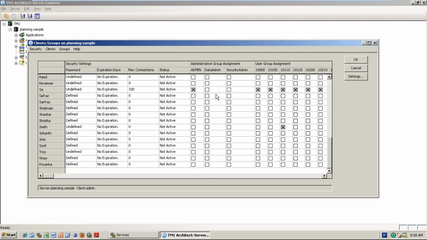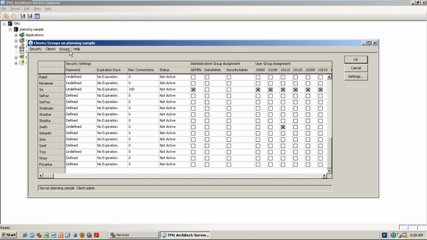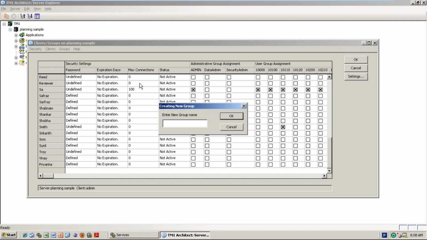Done. I'm not giving the permission as admin. If I give it, she will see everything, but I don't want that. I want to create one group, because in TM1 you give the access to the group only. Even for one user you have to create one group, and for ten users also. So go to Groups, add a new group, maybe the 2016 May group.